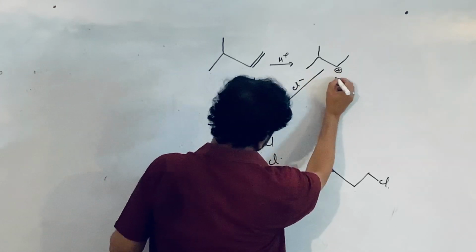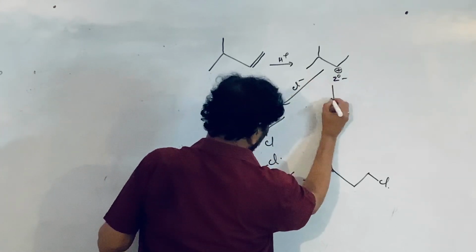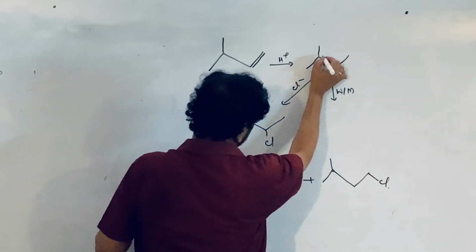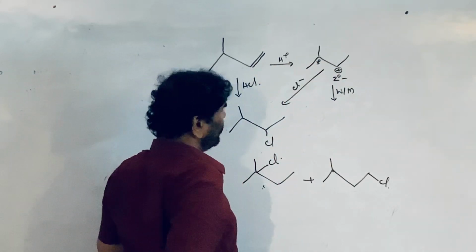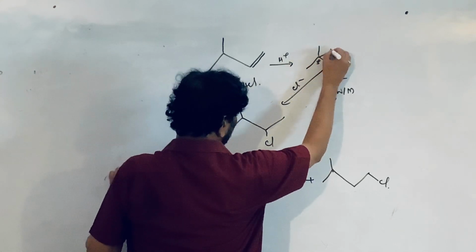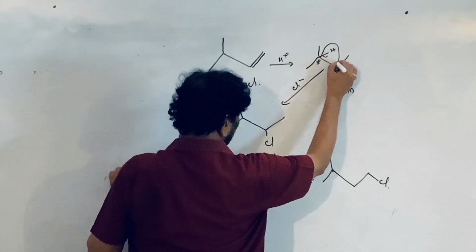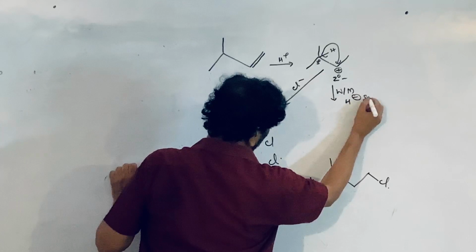But this is a secondary carbocation, and a Wagner-Meerwein rearrangement takes place. This is the tertiary carbon, so from here a hydride ion shift takes place, H minus shift.